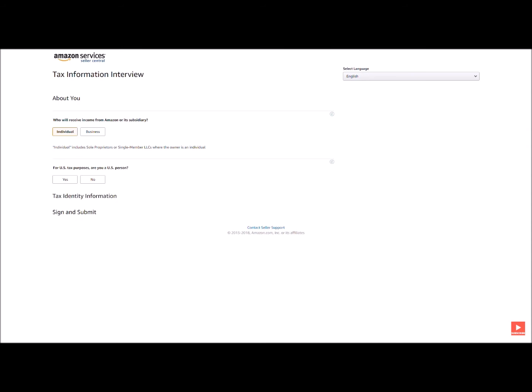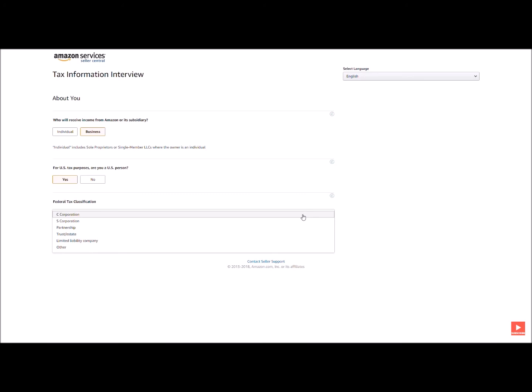The first few questions are fairly easy, like whether you will receive payments as an individual or sole proprietor or a business, and whether you are a US citizen or a non-US citizen and the name of your entity. In this step, you will be required to select your federal tax classification from the drop-down menu if you have registered as a business.